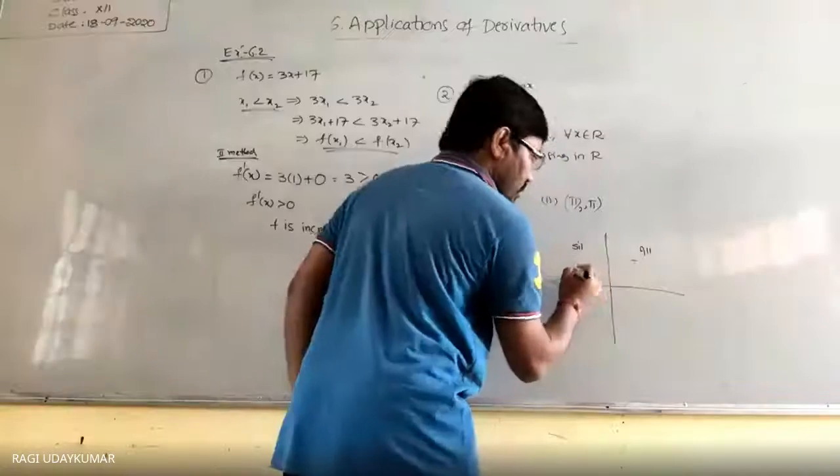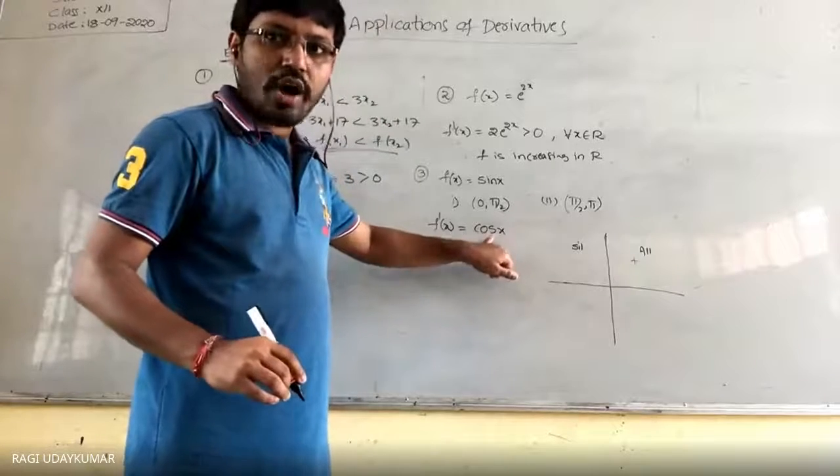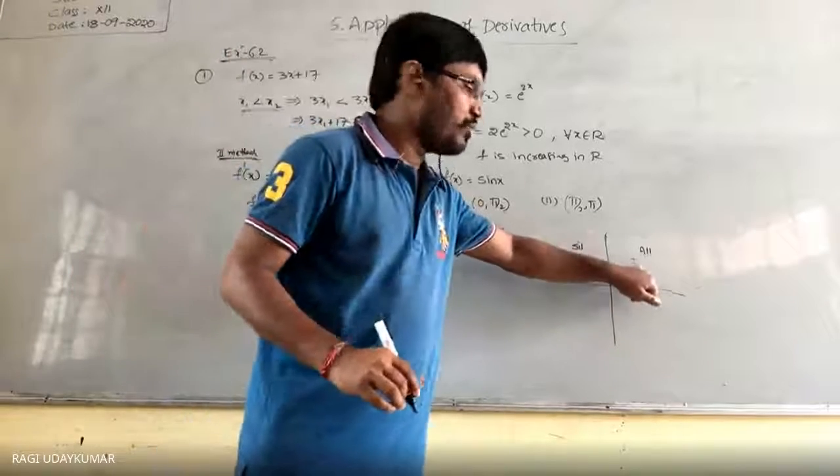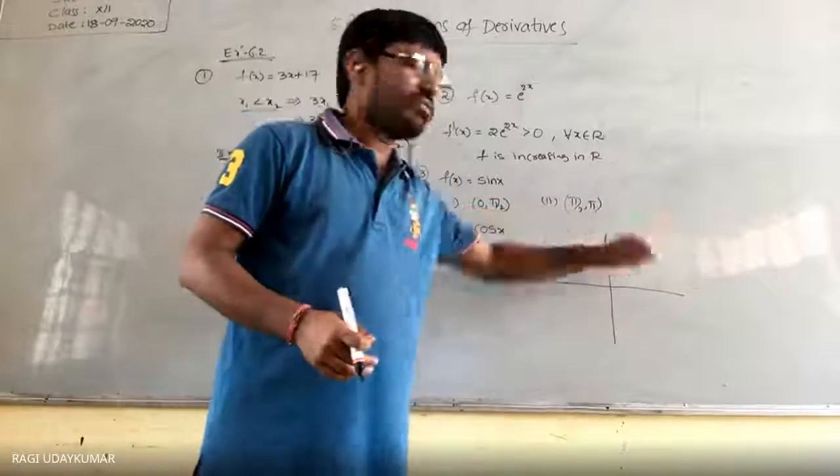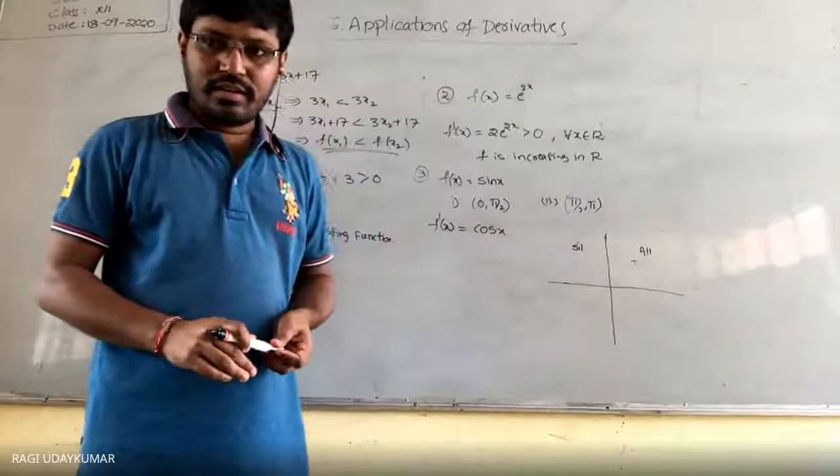Can you please repeat the question again? Is cos x positive or negative in the first quadrant, 0 to pi by 2? 0 to pi by 2 is nothing but the first quadrant only. Yes, sir.